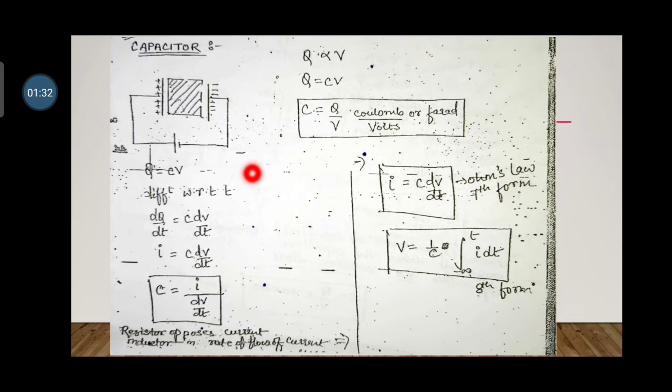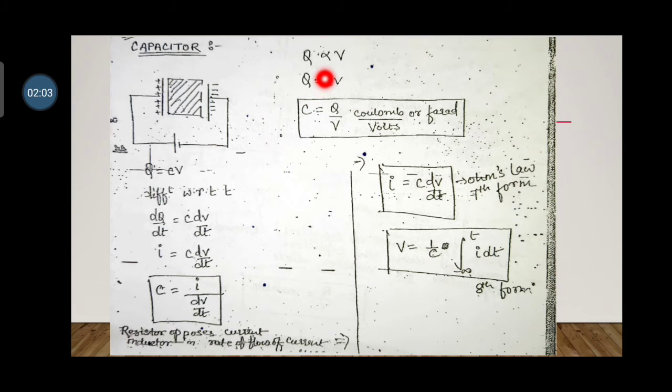So this is the figure of capacitors. The positive terminal is connected to the anode and the negative terminal is connected to the cathode of the capacitor, and the dielectric is connected between the two electrodes. Whenever current is flowing, in the positive potential the positive charge will flow from this point to this point, and the negative electrode will flow from this point to this point.